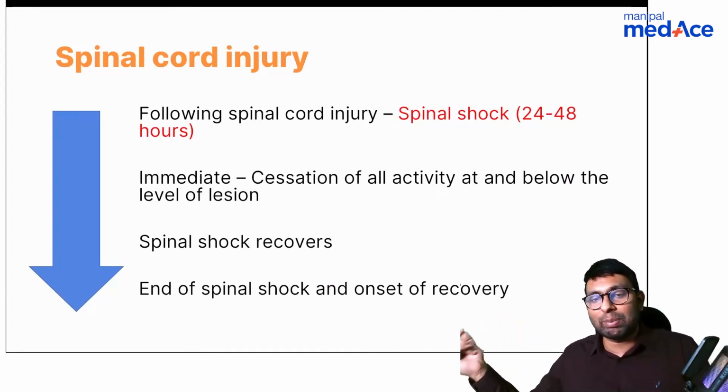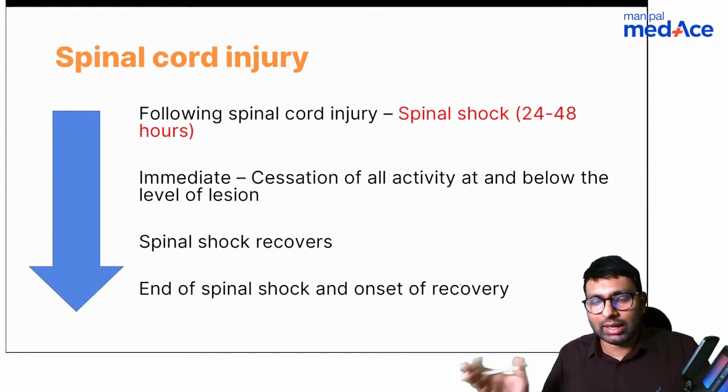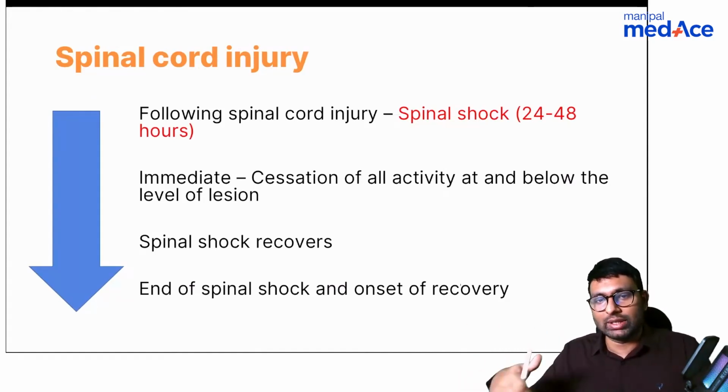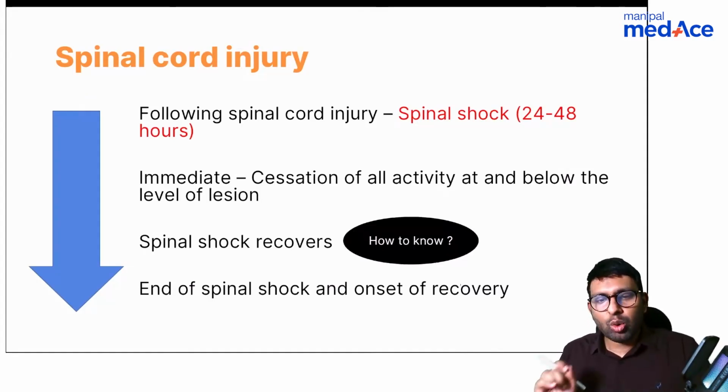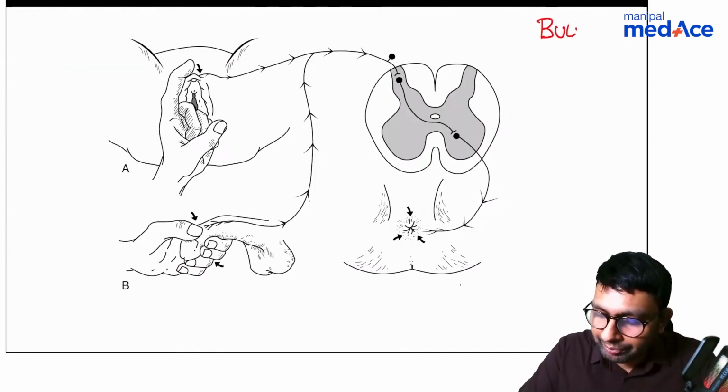If it is an incomplete cord injury, some amount of his motor or sensory function would have come back, and this is where you can check for prognosis, how much damage has happened. Now you can check once spinal recovery has happened. But the question is, how do we know that spinal shock has recovered? Which is that one reflex that we check for to know spinal shock has recovered? And the answer is bulbocavernous reflex.